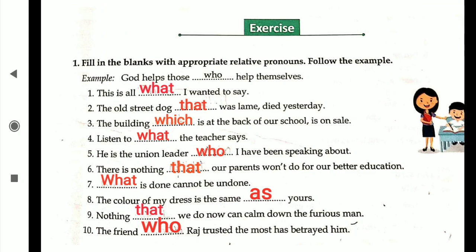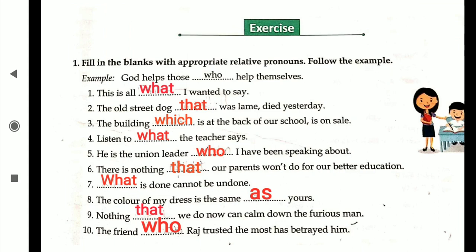There is nothing that our parents won't do for our better education. There are many things, and for showing that we are using that. What is done cannot be undone. Once we complete anything or say something, can we take that talking back again? No, it's not possible. That's why it is said that what is done cannot be undone.